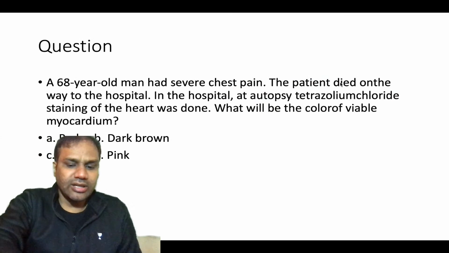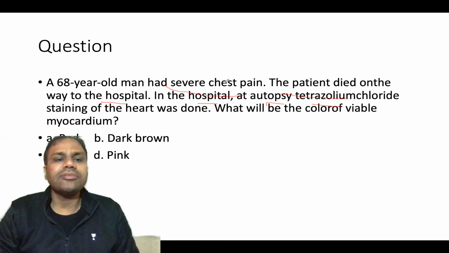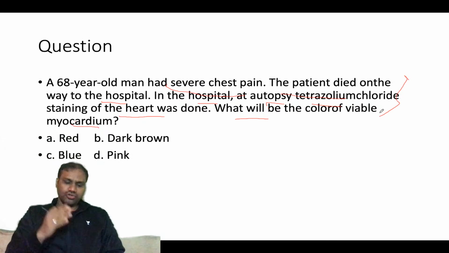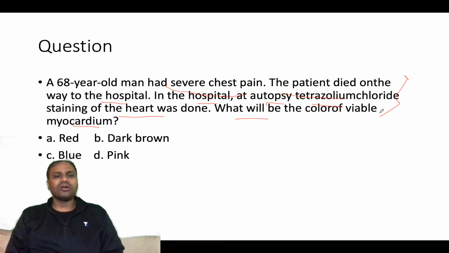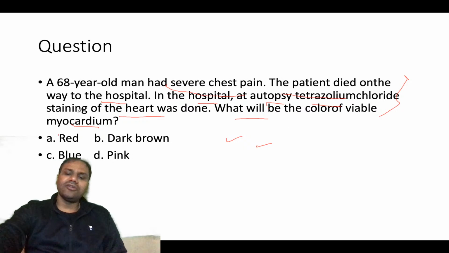Okay, so now the next question is: a 68-year-old man had severe chest pain. The patient died on the way to the hospital. In the hospital, at autopsy, tetrazolium chloride staining of the heart was done. What will be the color of the viable myocardium? So tetrazolium chloride is basically used to see the gross of the heart. Okay, so we use it in the gross. Basically tetrazolium will stain viable myocardium red, and non-viable myocardium will not be stained. So the answer here will be red color.